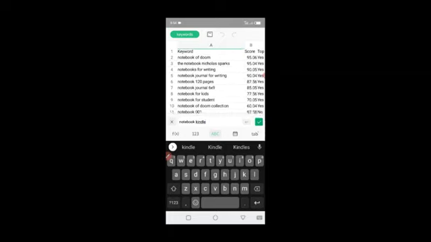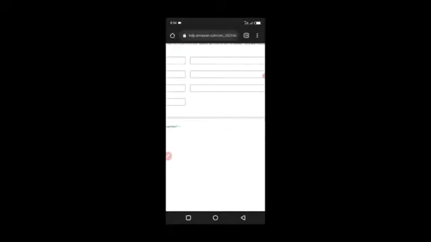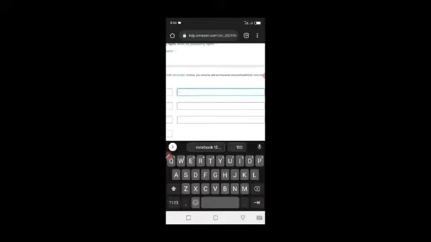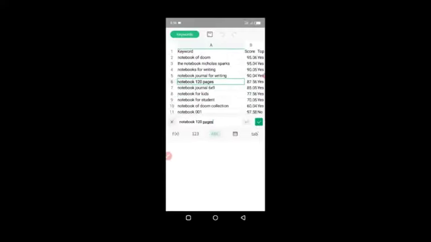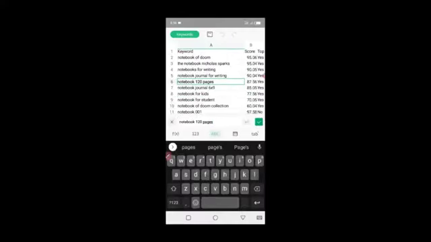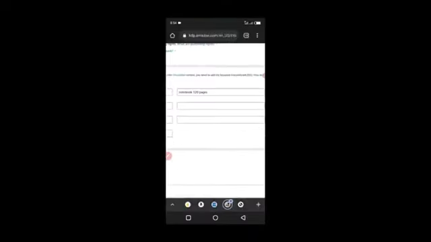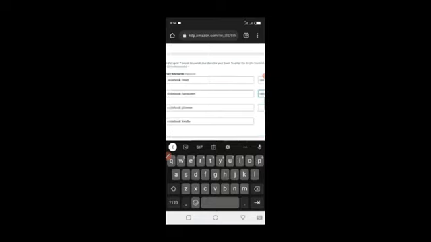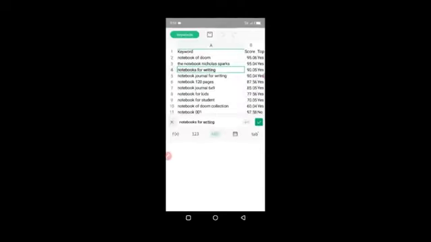I'm going to copy this because this book is actually 120 pages. So I'm going to copy it and I'm going to paste it here. And I'm going to take another one for students. Student is 70, so low. I'm going to take for writing. For writing, I'm going to copy it. I'm going to paste it somewhere here. So we just have one space left.